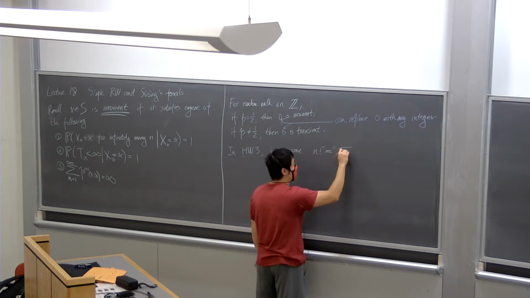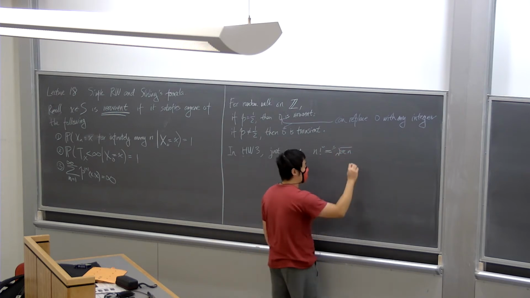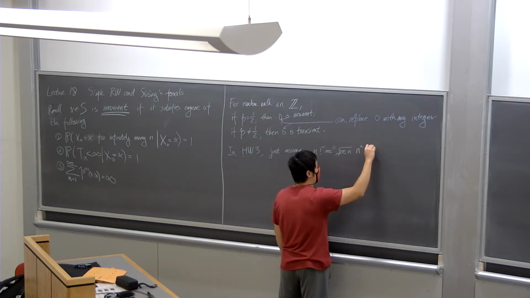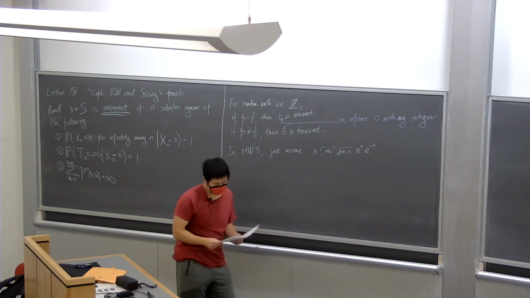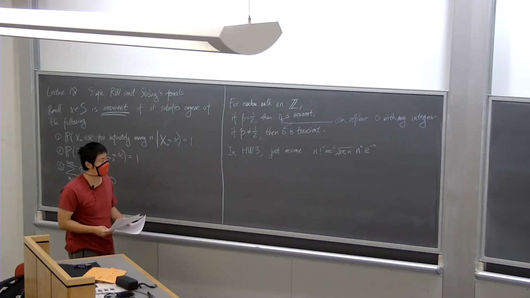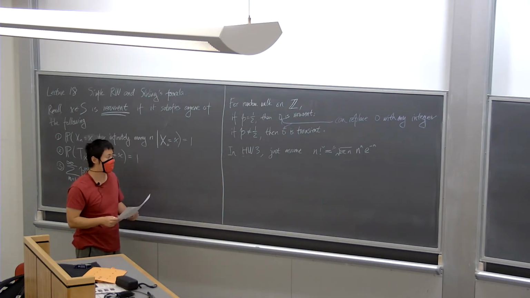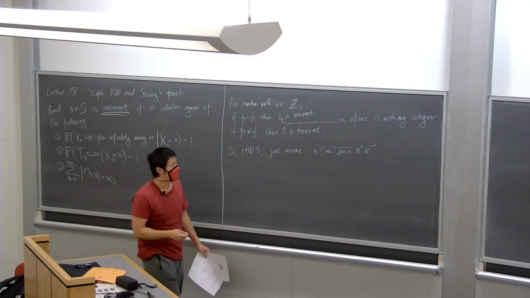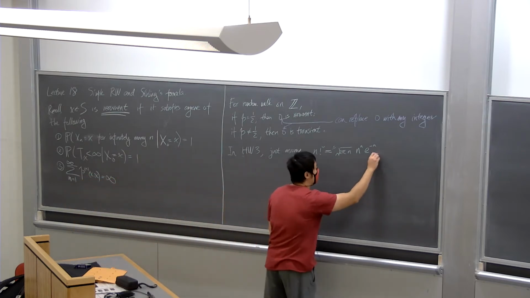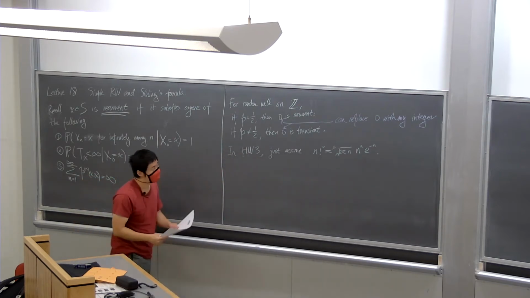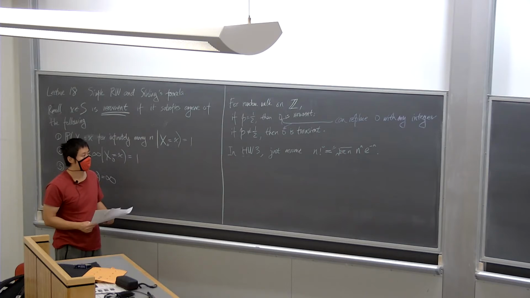So just assume this. It's totally fine, and I include the precise statement about this.